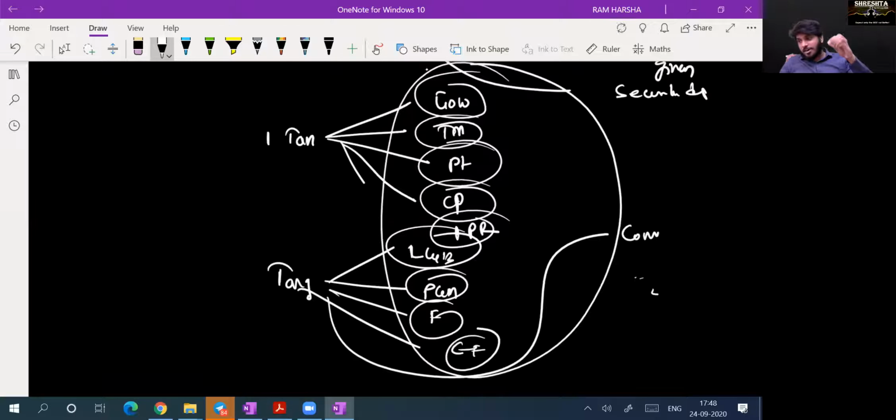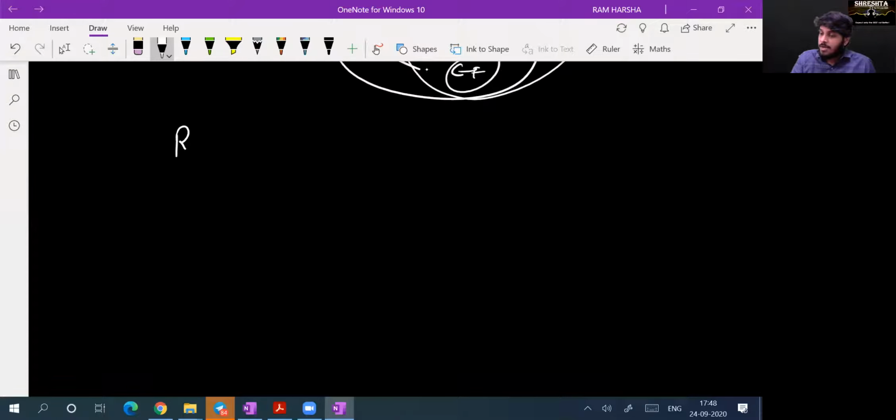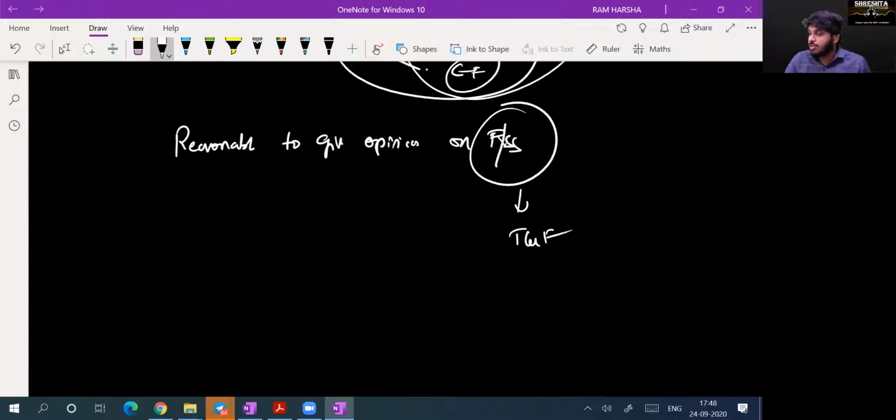The objective of our learning of this chapter is how to verify these items of financial statements. What points will you verify? Remember, Sudhir, our objective is what? Reasonable assurance to give opinion on financial statements, whether the information given is true and fair or not. What information are financial statements giving? Just now I broke everything down. Financial statements are giving information about assets, information about liabilities with detailed breakups in notes to accounts.